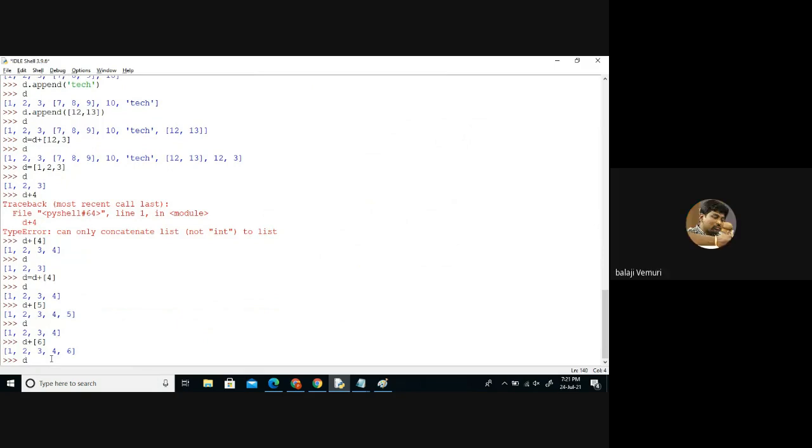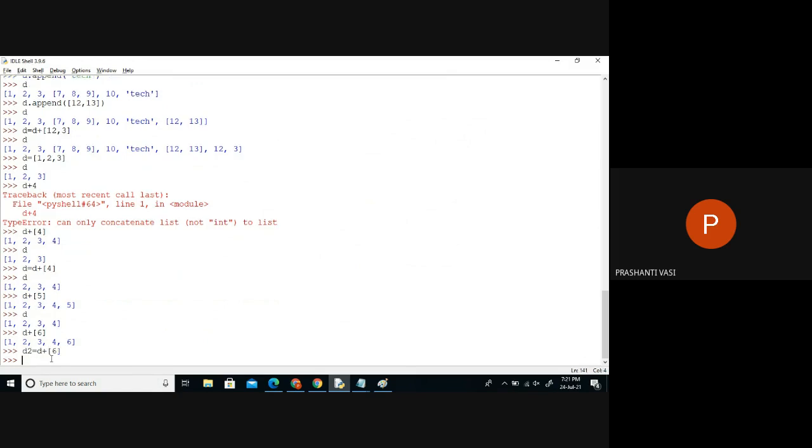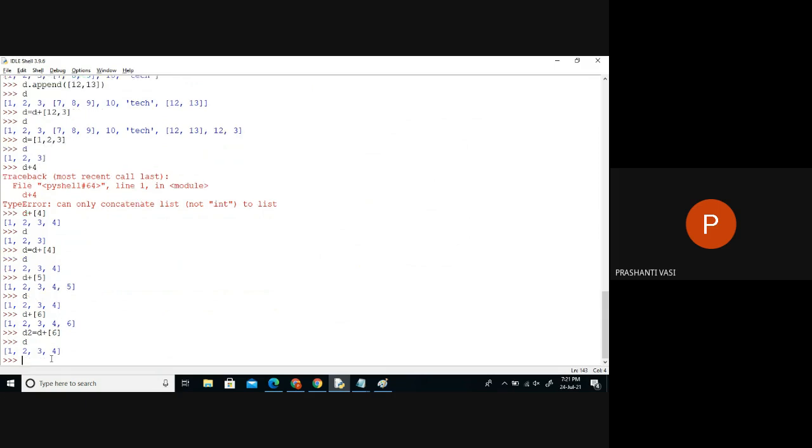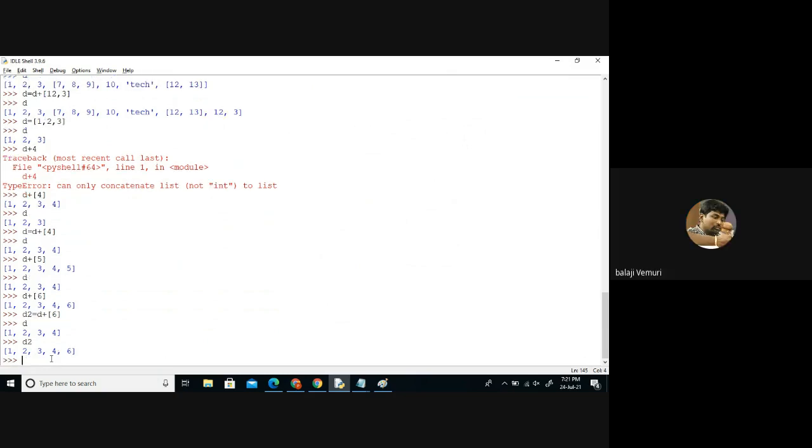Or else I can show it with this scenario. D2 is equal to D plus 6. Now, if I look at D, D is not modified. D is still the same. But what is the meaning of D2? D2 is pointing to the new object which is created with this concatenation, the concatenation of the first list elements and the second list elements.